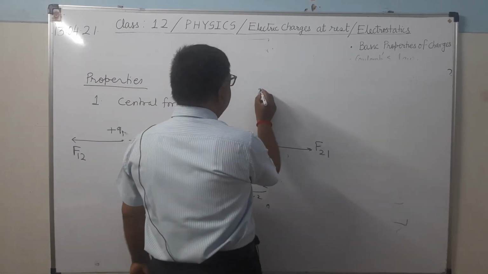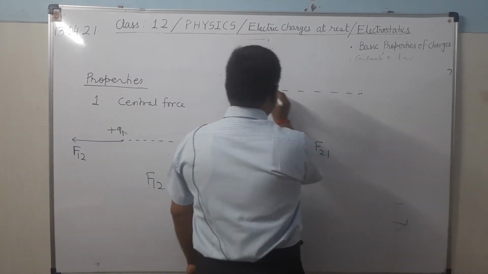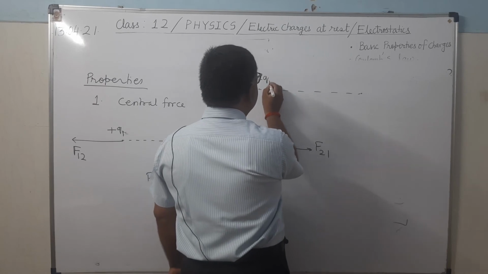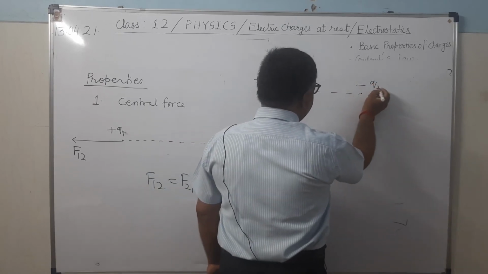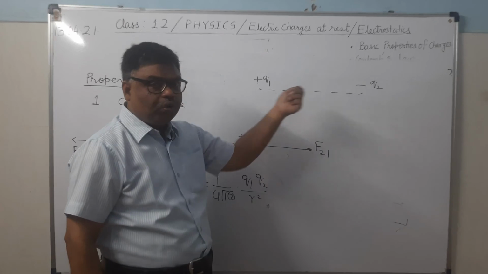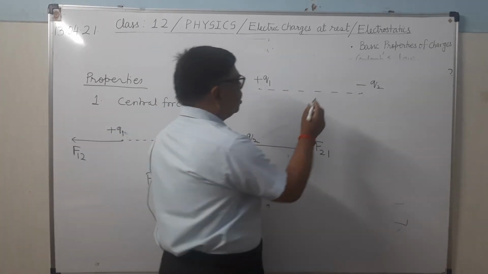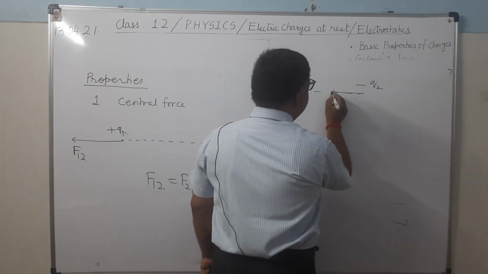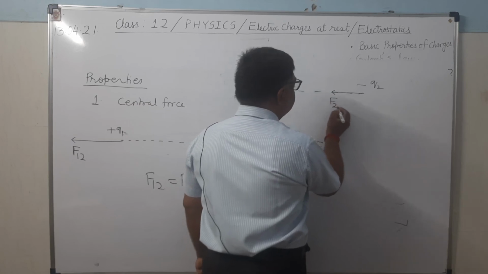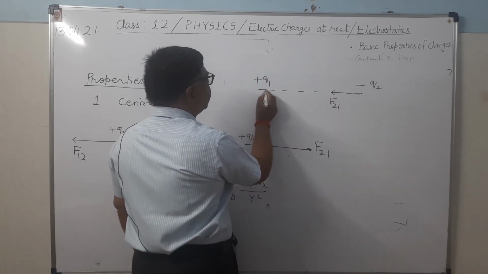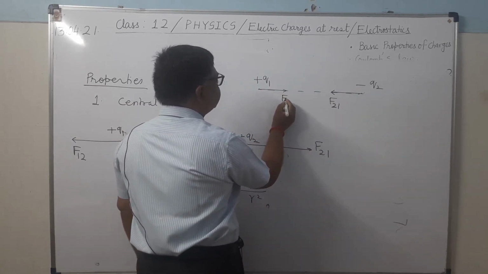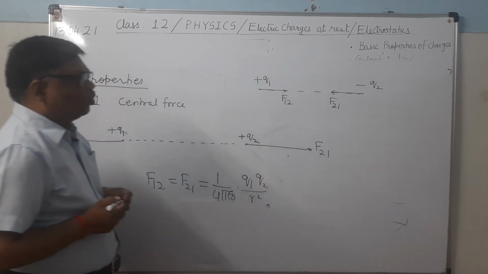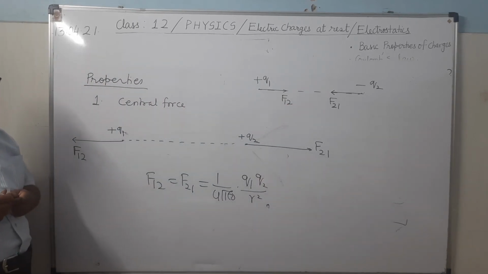Suppose one charge is positive and the other is negative. Then Q1 will attract Q2, meaning the force will act in this direction, F21. Similarly, Q2 will attract Q1, and the force will act in this direction. Both forces will act along the line joining the charges.